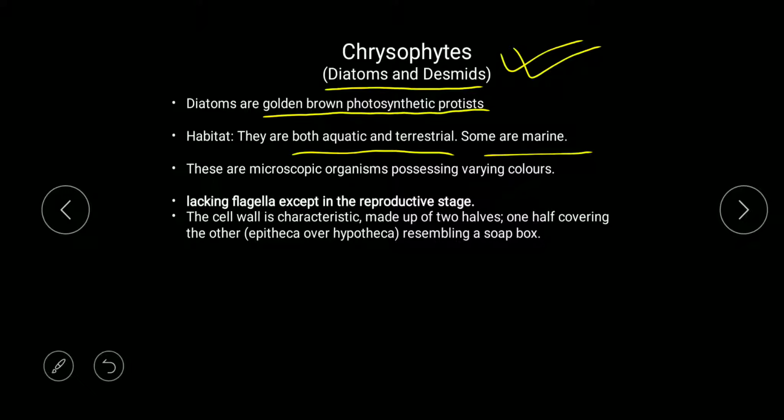So these are microscopic organisms which possess various colors. One of the important statements is that they lack flagella except in the reproductive stage. It is a star mark statement, as it was asked earlier in NEET, that diatoms, desmids or chrysophytes lack flagella except in the reproductive stage, meaning in the reproductive stage they develop flagella.